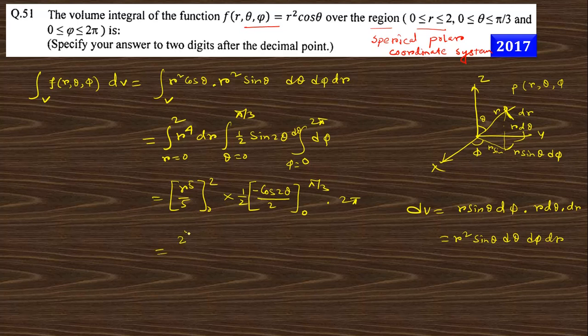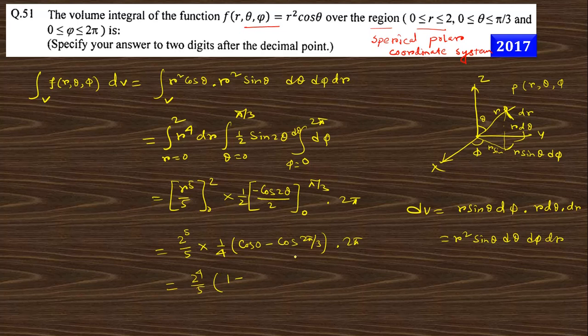So this is 2 to the power 5 by 5, and this is 1 by 4 into cos 0 minus cos 2 pi by 3. So 1 by 2 cancels out, so it is 2 to the power 4 by 5.